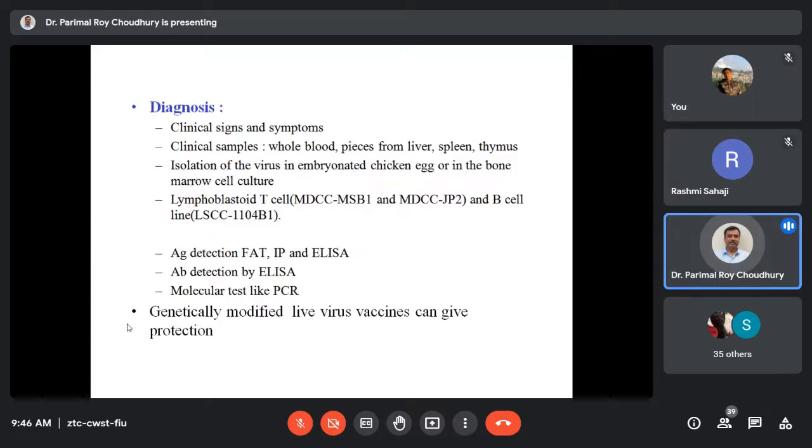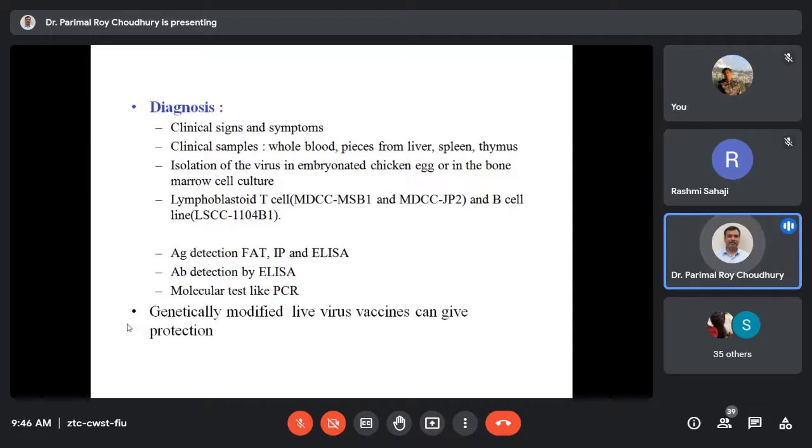And as I said, we need a certain specific lymphoblastoid cell line where we can grow this virus. Usually they are not cytopathic, and we need to use secondary methods like FAT or immunoperoxidase test for its detection. But there is also the system of embryonic chicken eggs for isolation of the virus, and primary bone marrow culture, as I said, since they are the main target. These are primary cells, and they can be propagated in laboratory flasks, and then we can give the virus infection for isolation purposes.